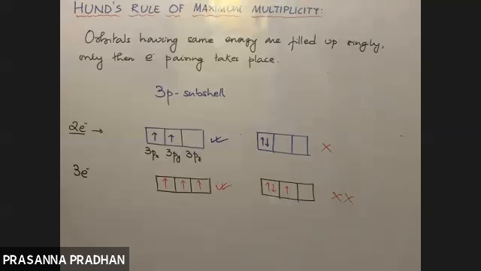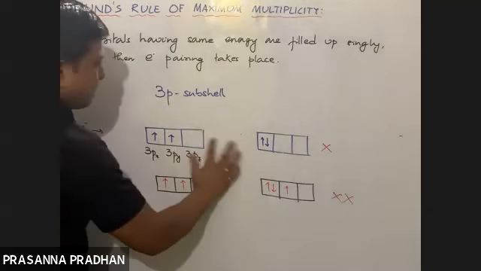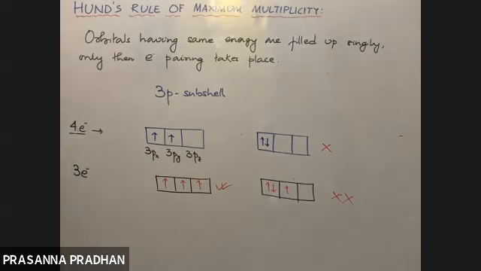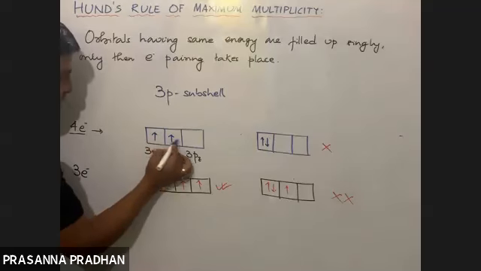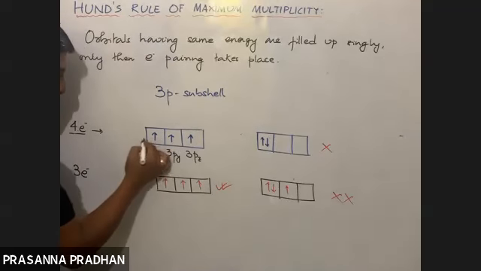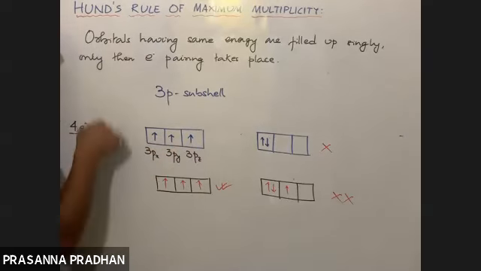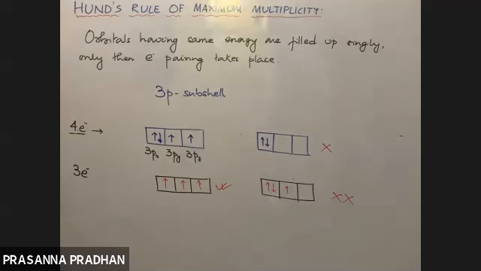Now, if I am to accommodate 4 electrons, कैसे करोगे 4 electron? How will you accommodate 4 electrons? First, you fill up the orbital singly. 1, 2, 3. After you fill up the orbital singly, if extra electrons are required to be filled up, then pairing will occur like this. Right? Then after that, pairing will have to occur. कोई option नहीं है. लेकिन पहले singly fill up करना पड़ेगा, फिर pairing होगा.